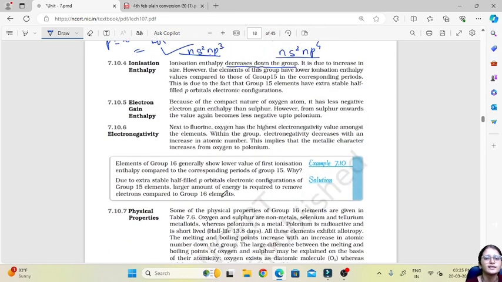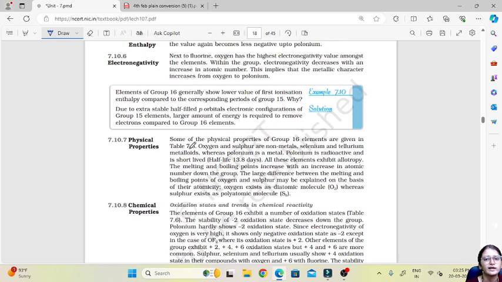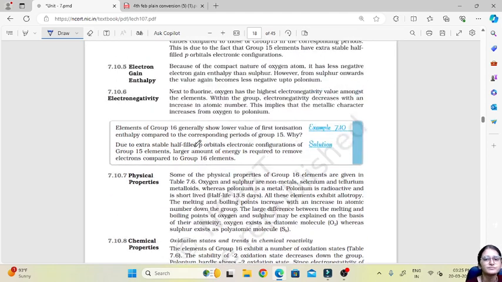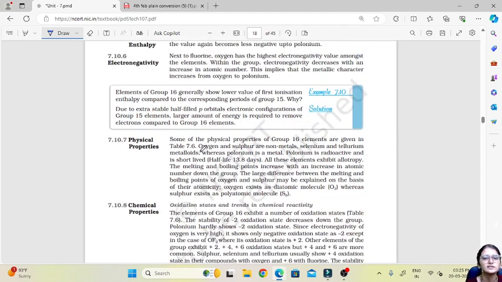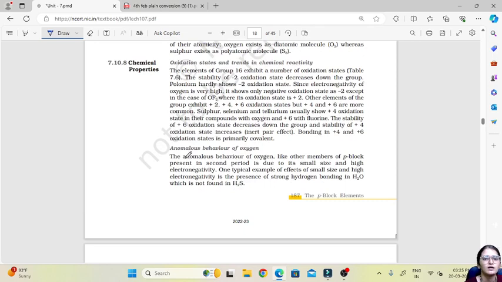Then electron gain enthalpy: because of the compact nature of the oxygen atom, it has less negative electron gain enthalpy than sulfur. And electronegativity: oxygen has the highest electronegativity among all the elements in the group, and it decreases with increase in atomic number. Then we will study the chemical properties of oxygen and other elements.